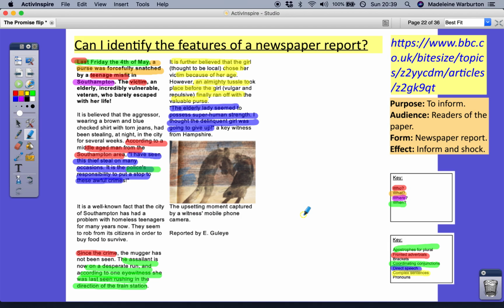Okay, tomorrow we're going to start planning our own report and then we're going to write it. So make sure you really get to grips with what a newspaper report is and the features that you can find in it. Goodbye, Year 4.